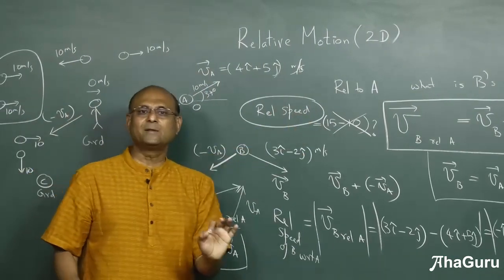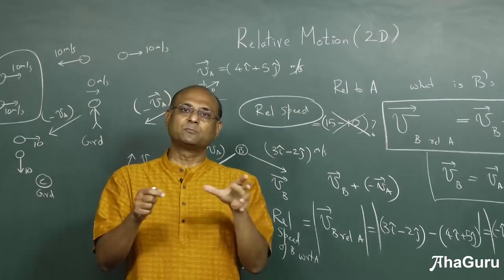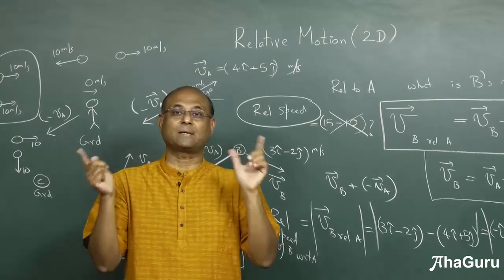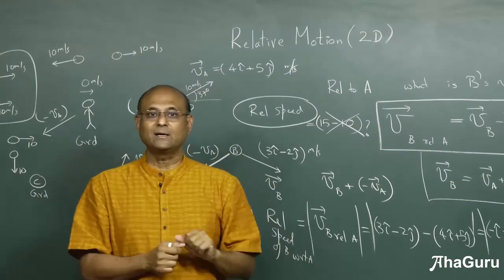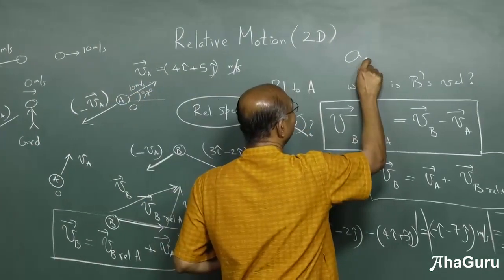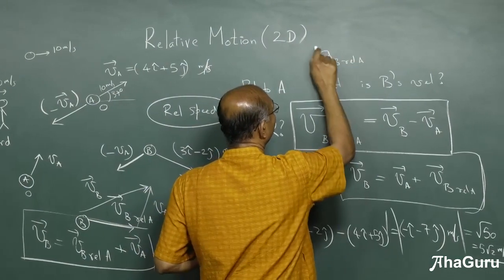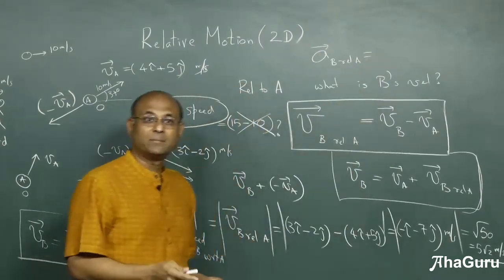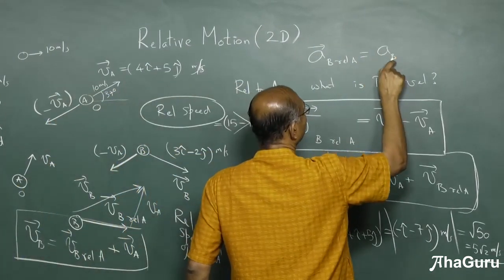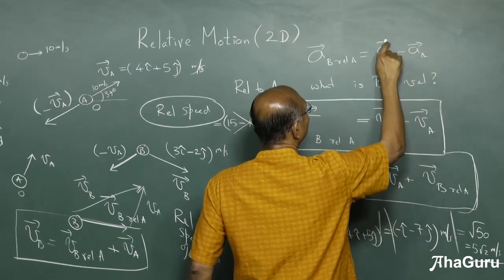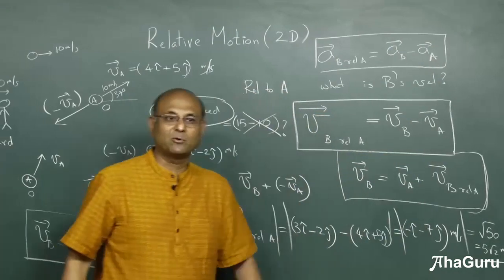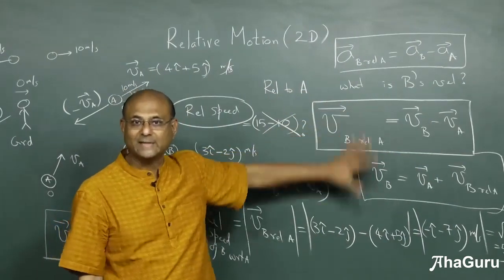Same thing is what we can do with accelerations. So when we have two objects moving with different accelerations, we can subtract the accelerations. Remember, they are vectors, so subtract it as vectors. That will give you the relative acceleration. Same idea. So what would be acceleration of B relative to A? It will be acceleration of B minus acceleration of A, as seen by the ground. And always remember that if nothing is mentioned, that means we are talking about these quantities relative to the ground. So I hope this idea is clear.